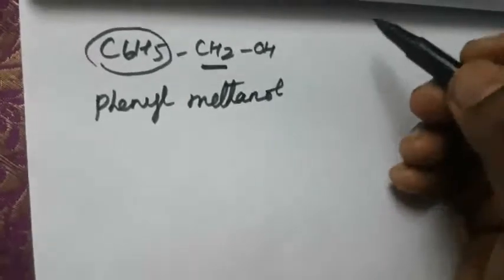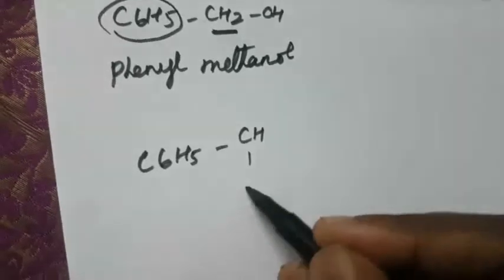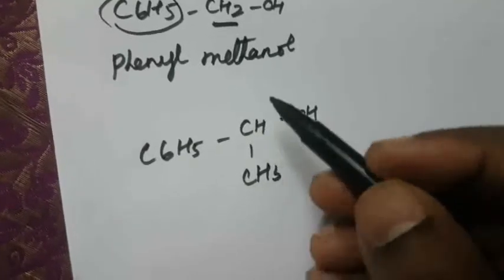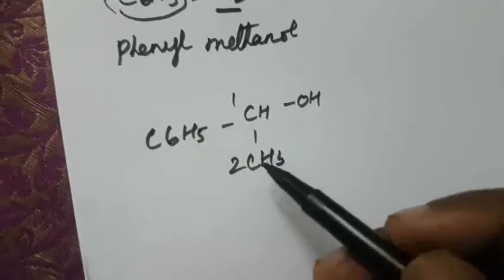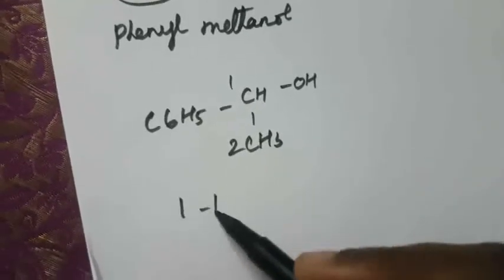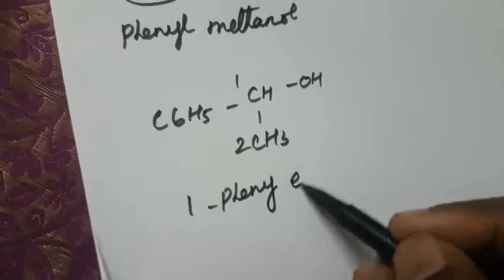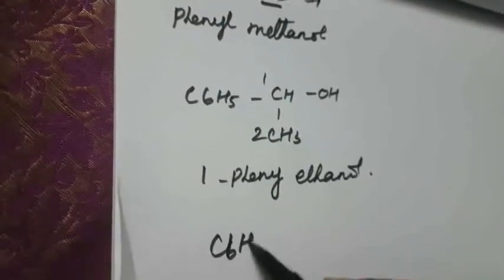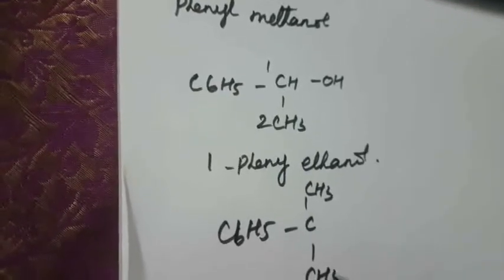Okay, so next one is C6H5CH(CH3)OH. So how to name this compound? 1, 2, so 2 means eth, that is 1-phenylethanol. 2 carbons means it is called ethanol. And another one is C6H5C(CH3)2OH.